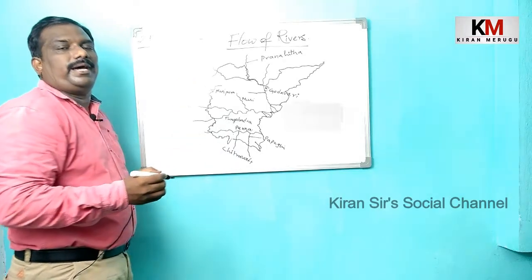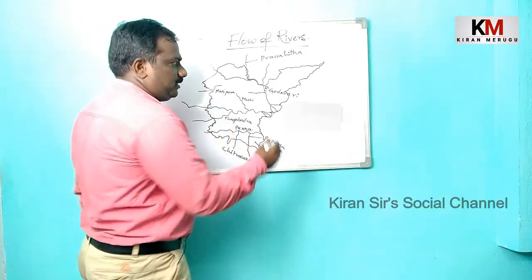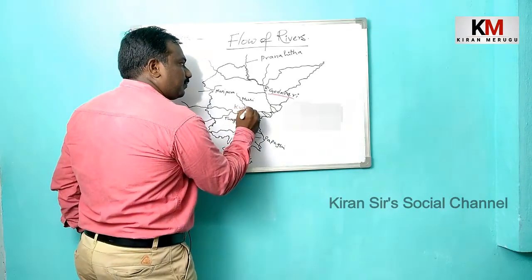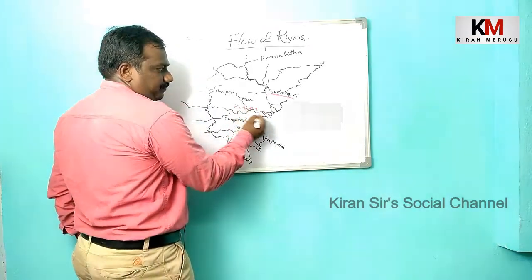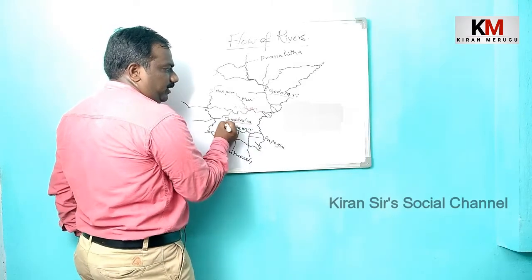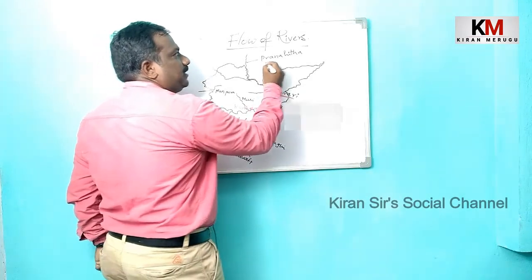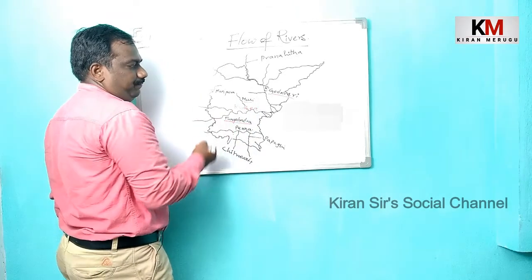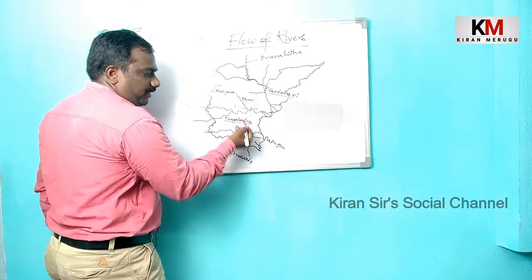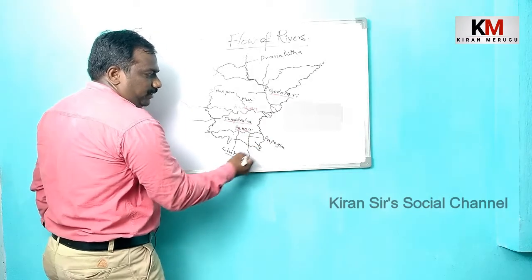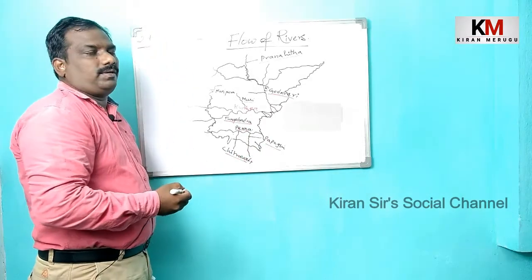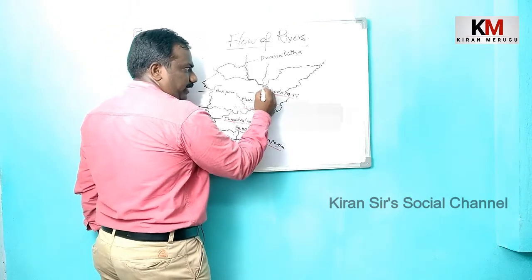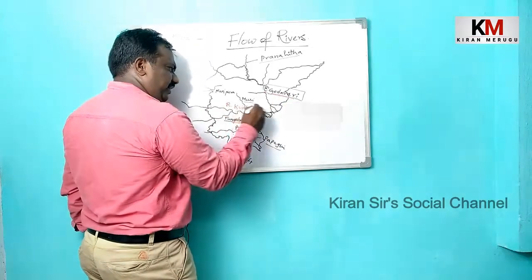There are two perennial rivers in Andhra Pradesh: one is Godavari, the other one is Krishna. Children, Krishna's tributaries are Tungabhadra and Musi. Godavari's tributary is Pranahita. For Penna, Papagni and Chitravati are the two tributaries. Children, in Andhra Pradesh we have two perennial rivers, river Godavari and river Krishna.